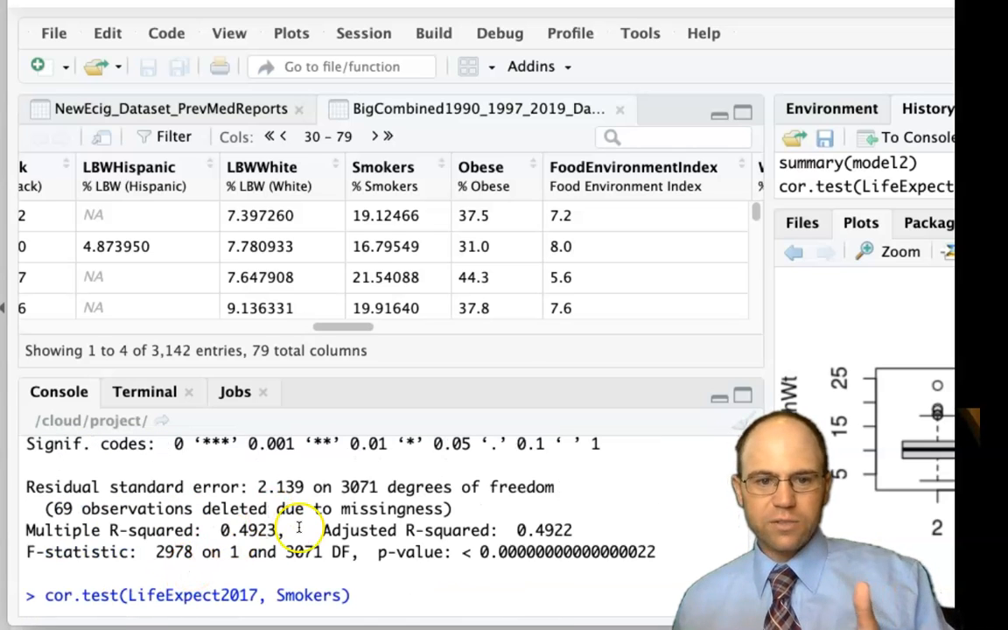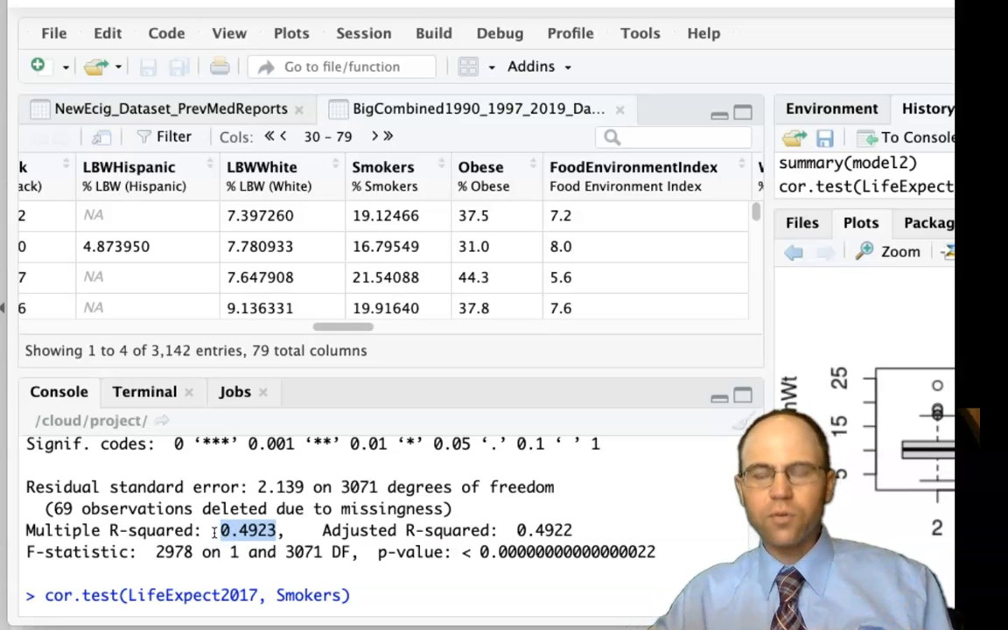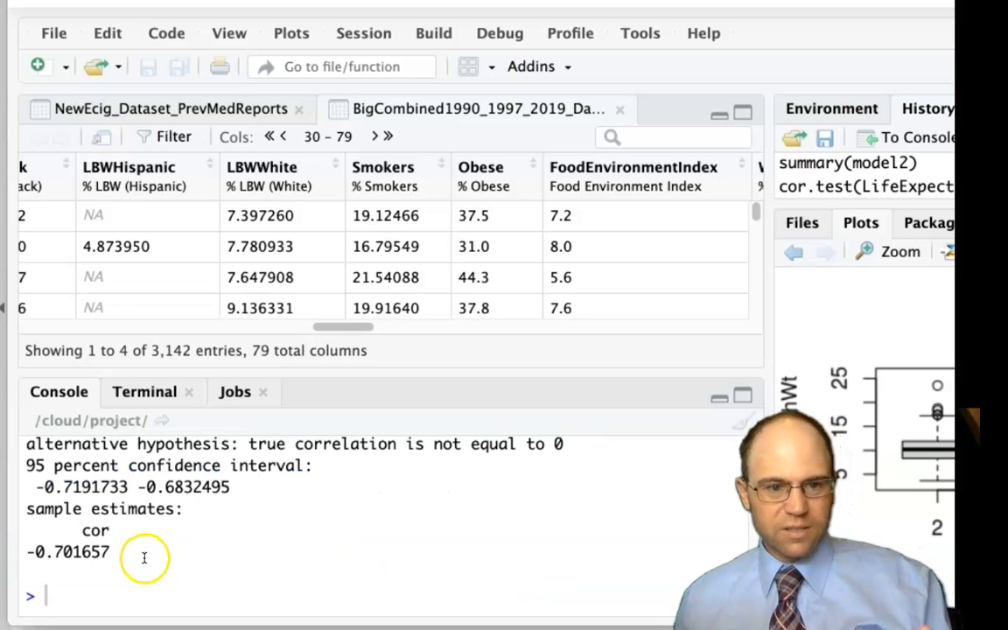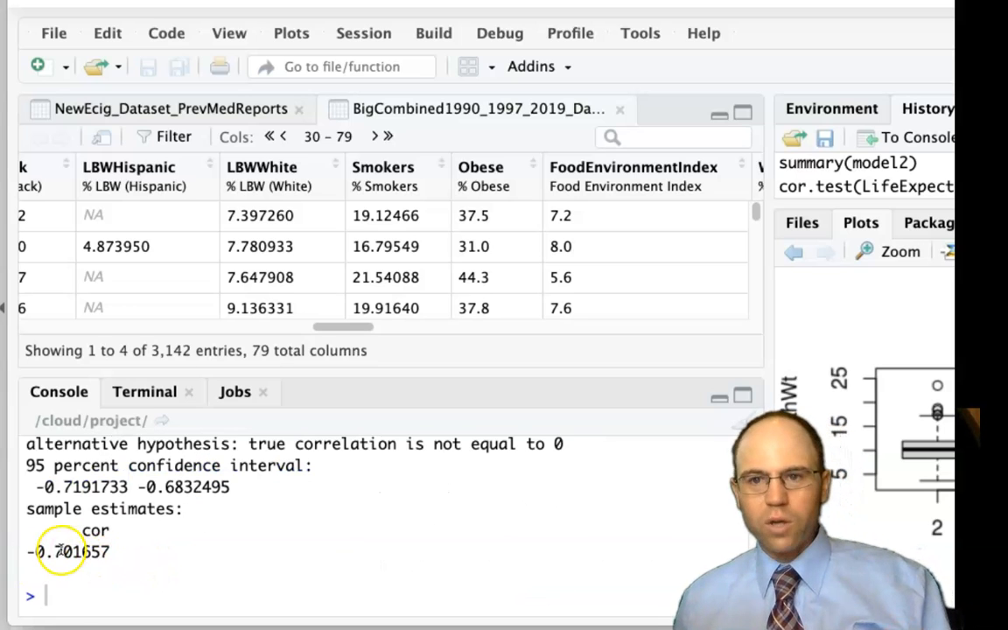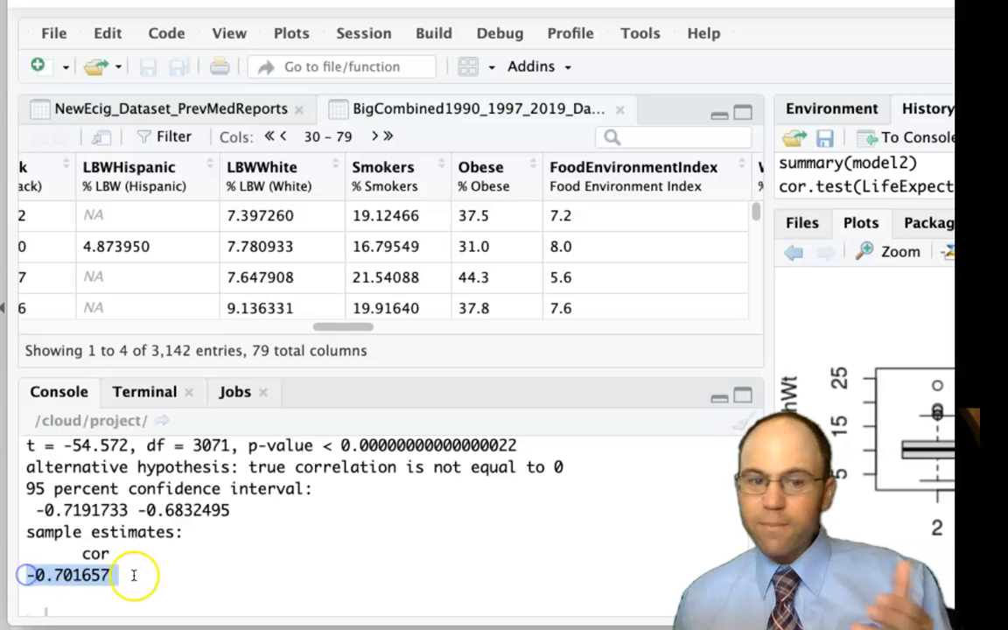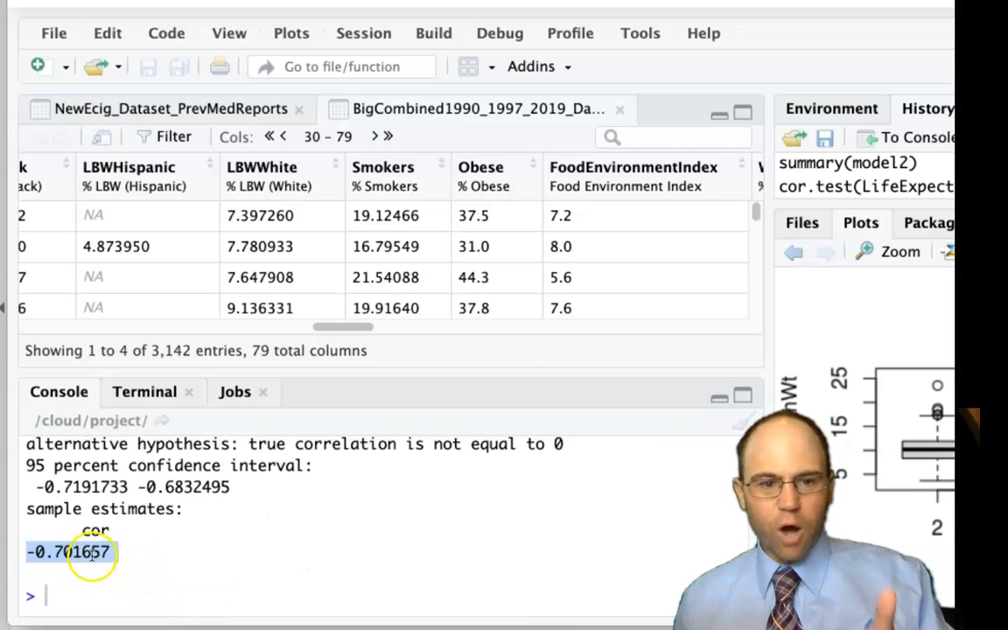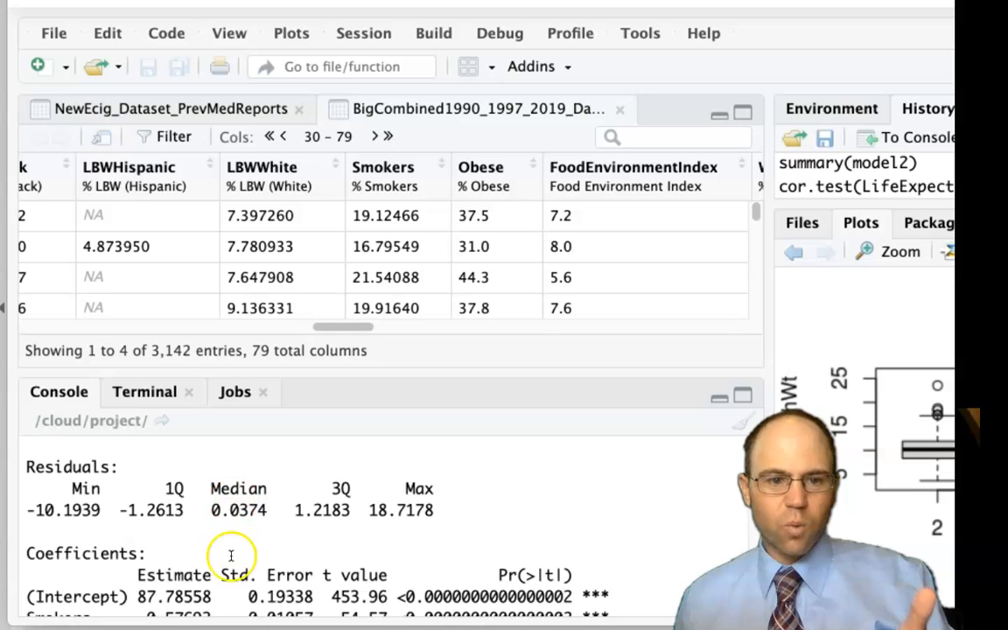So the R squared of 0.4923 may sound really low to somebody compared to the 0.7016, but it's the same thing. So that's R, and that's the R squared.